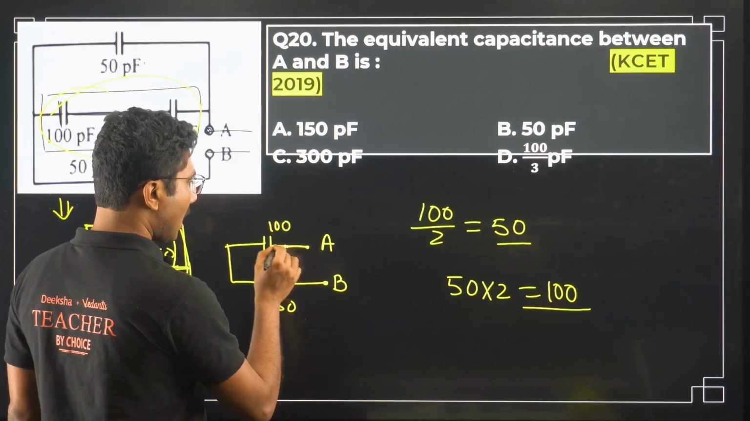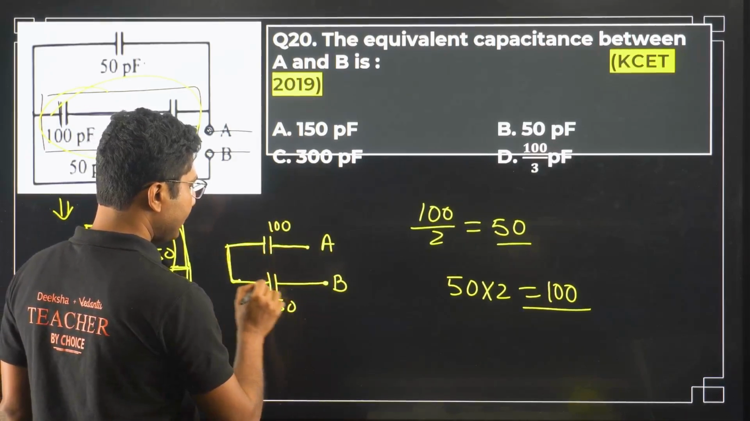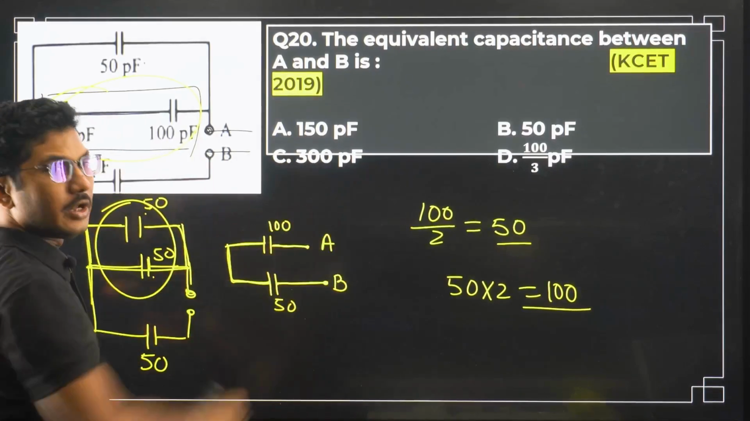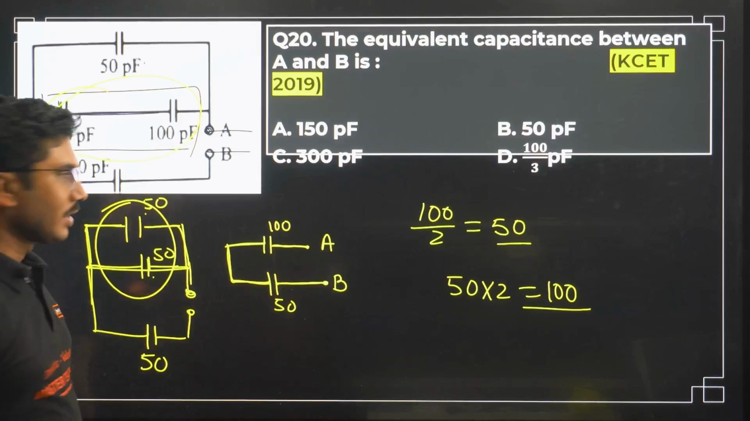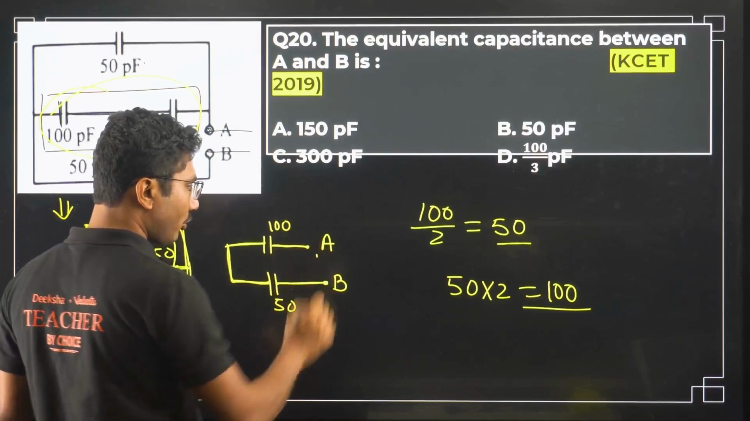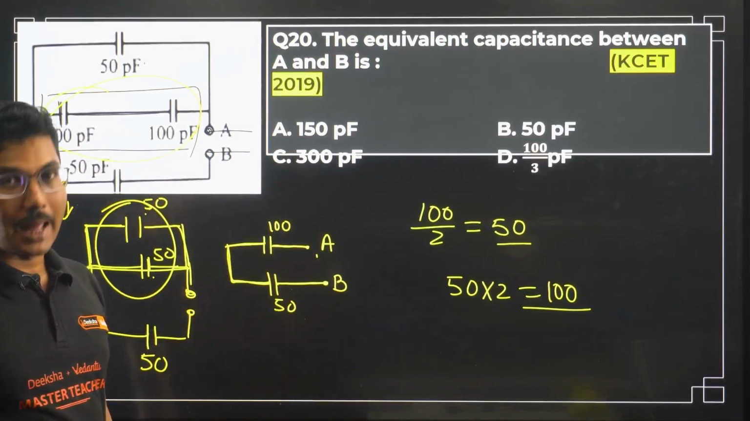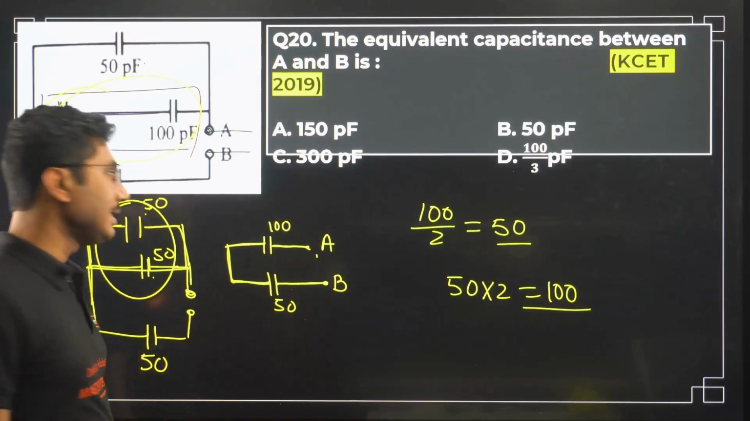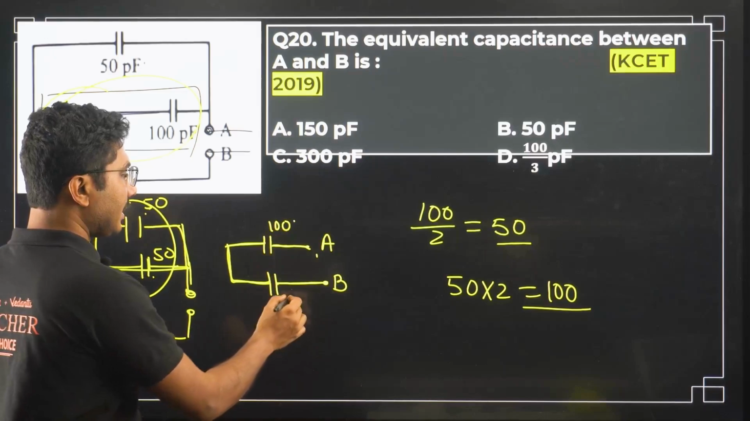So if you start from A, you can reach B through the capacitors directly. So basically if you stretch it out, it will be a single straight line. This is not parallel. If these 2 points are joined, then that might be in parallel, but because these 2 points are not joined, they are in series combination. So 100 and 50 are in series.